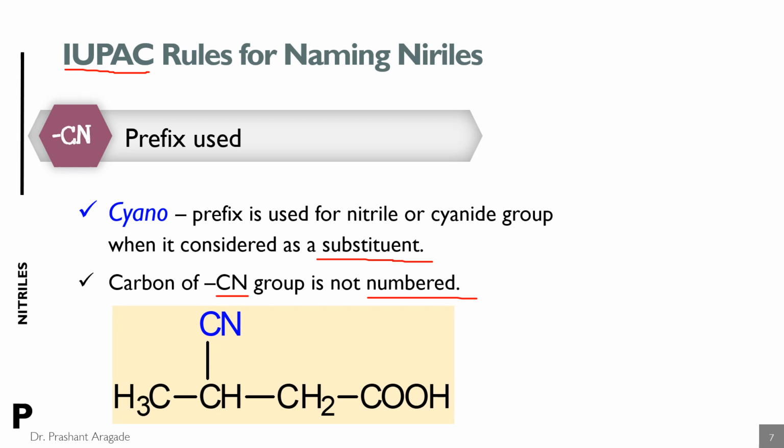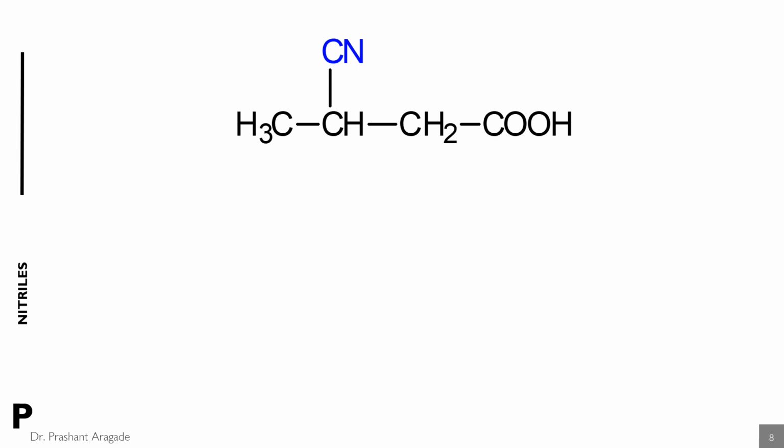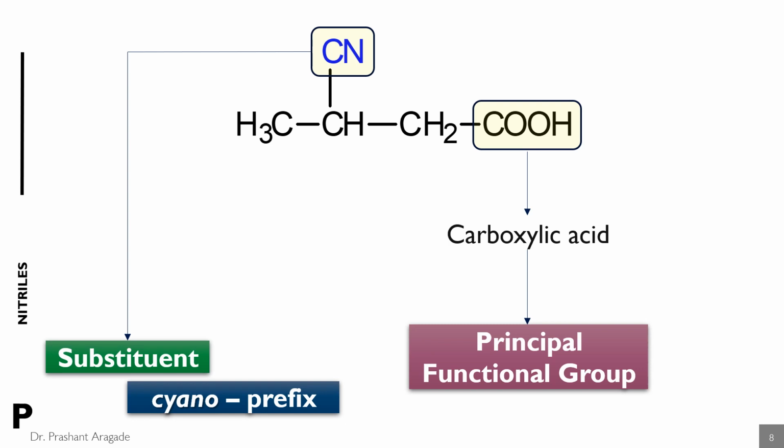Here is one example which contains two different functional groups, including the cyano functional group. This is the carboxylic acid, which is regarded as the principal functional group because it has higher priority in the priority table given by the IUPAC system. Hence, the cyano group acts as a substituent, so the cyano prefix is used.